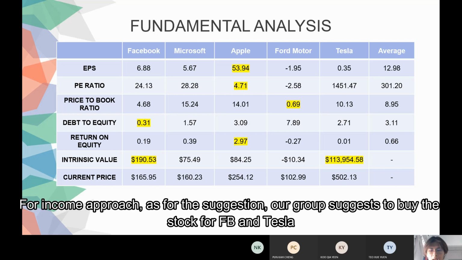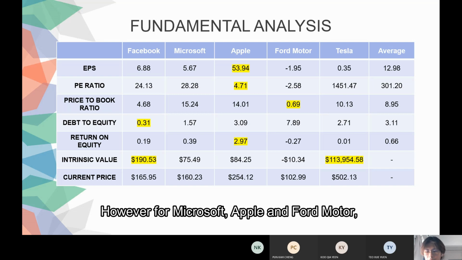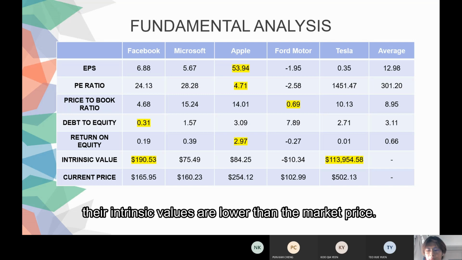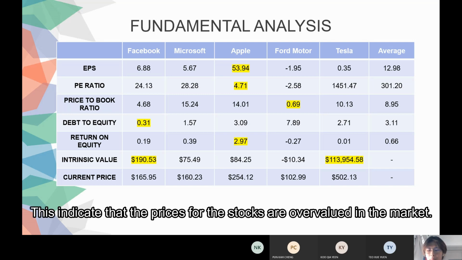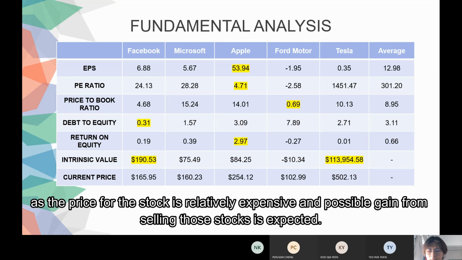And for income approach, our group suggests to buy the stock for FB and Tesla, as the price for the stock is relatively cheap now. However, for Microsoft, Apple, and Ford Motors, their intrinsic value is lower than the market price. This indicates that the price for the stock is overvalued in the market. Our group suggests to sell the stock for Microsoft, Apple, and Ford, as the price for the stock is relatively expensive and possible gain from selling this stock is expected.